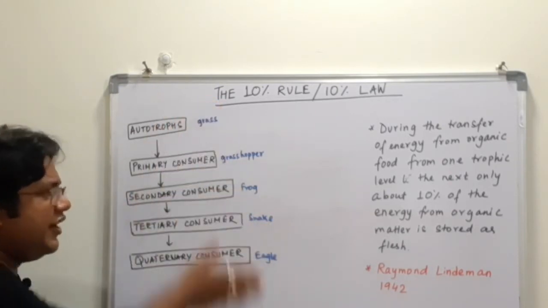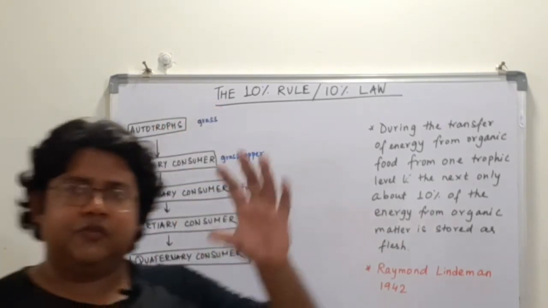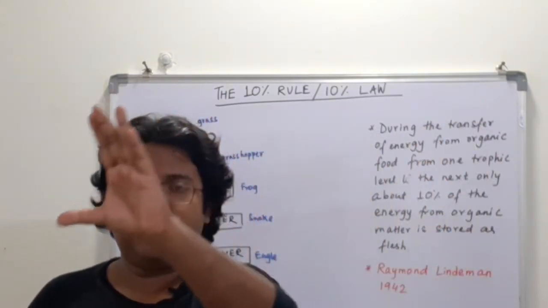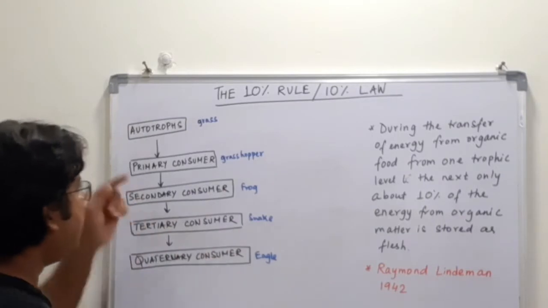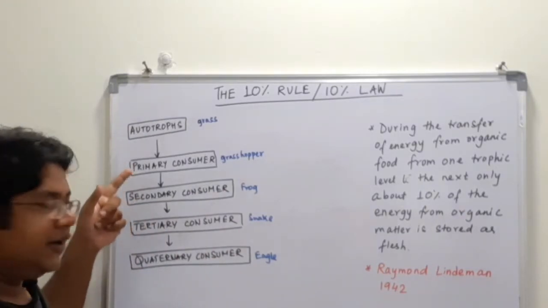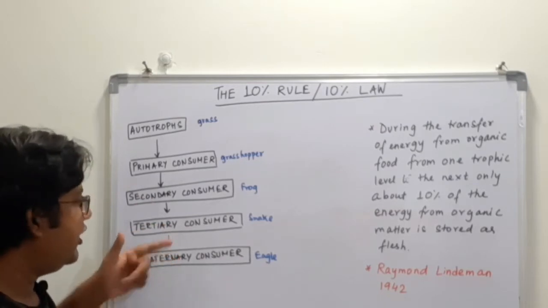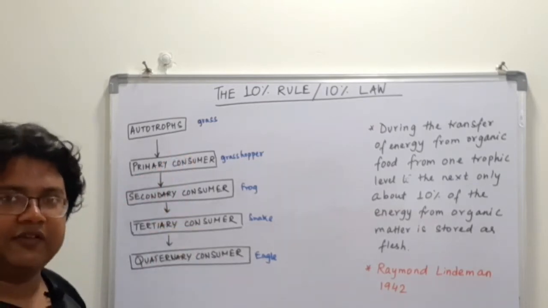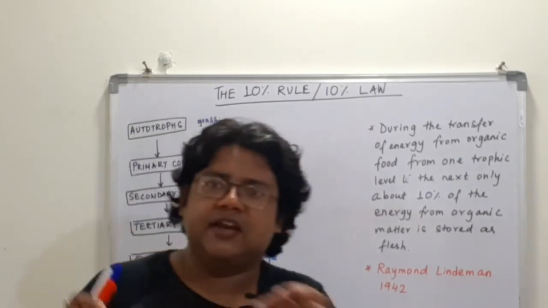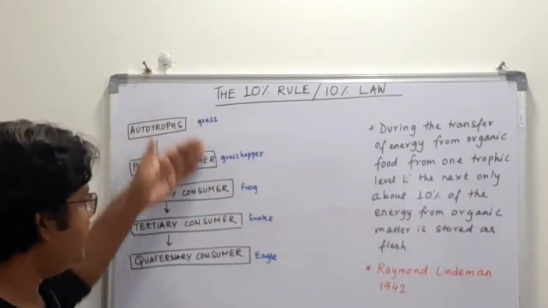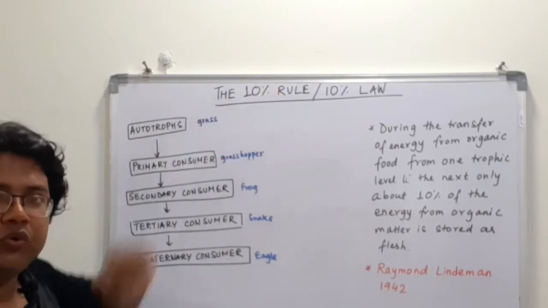So this is just an example of a food chain where food from the grasses is transferred from one trophic level to the next. These are called the trophic levels: the levels of primary consumers, secondary consumers, tertiary consumers and quaternary consumers. We'll talk about trophic levels and the food chain in detail in the next lecture, but this is just to give you an idea about the 10% rule.